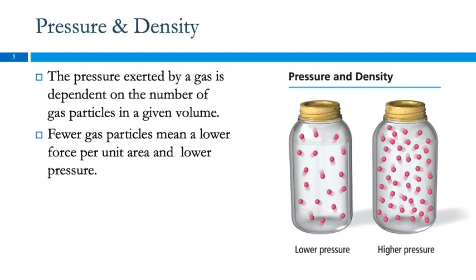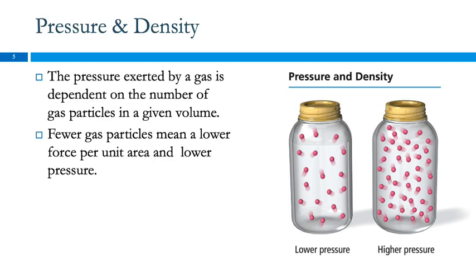Here we have a picture, two mason jars with gases in them, a lower pressure and a higher pressure. A higher concentration is associated with higher pressure. A lower concentration of the gas is associated with a lower pressure. And when we think about collisions with the sides of the container, that should make sense, because here we have fewer particles. They're not going to collide as frequently as in this container where there are more particles.